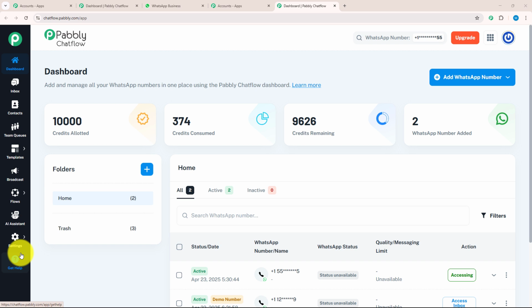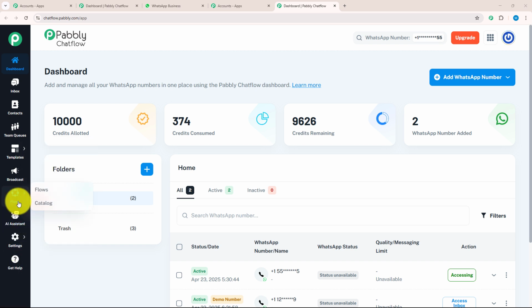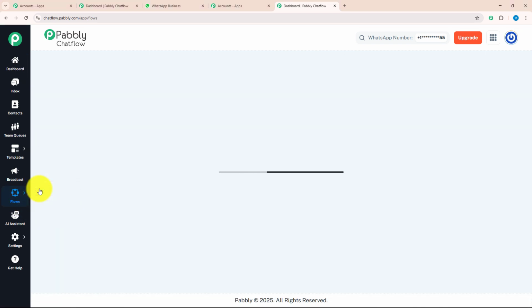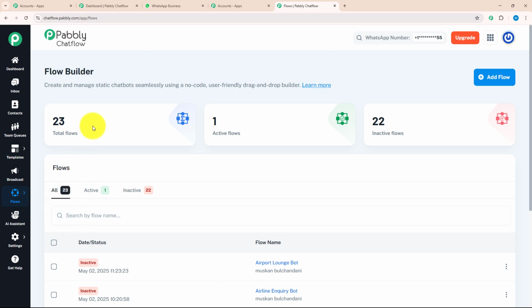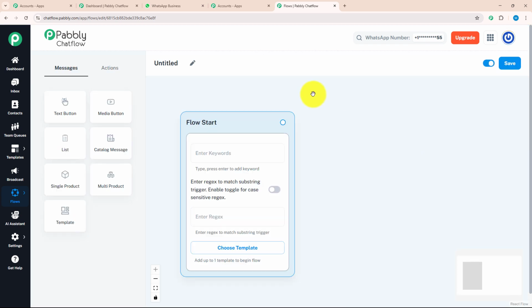As we got the overview about each feature, let's get started building this flow. For that, you need to go to Flow option and click on the Flow button, and you will be redirected to the Flow Builder page. Here, to build a new flow, you need to click on Add Flow button, which is given on the top right corner. As soon as you click on this button, you will be redirected to this page.